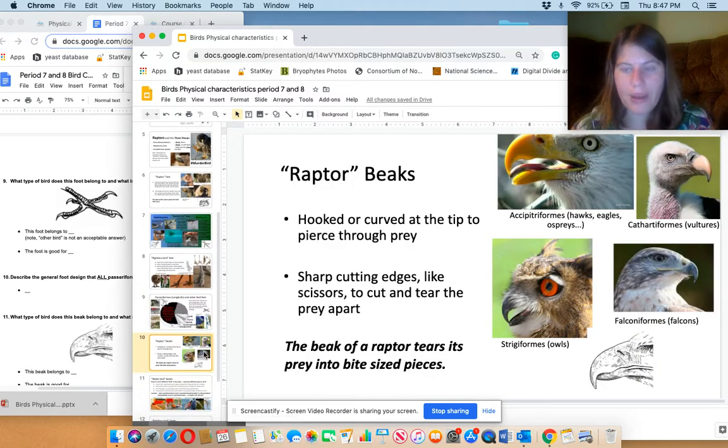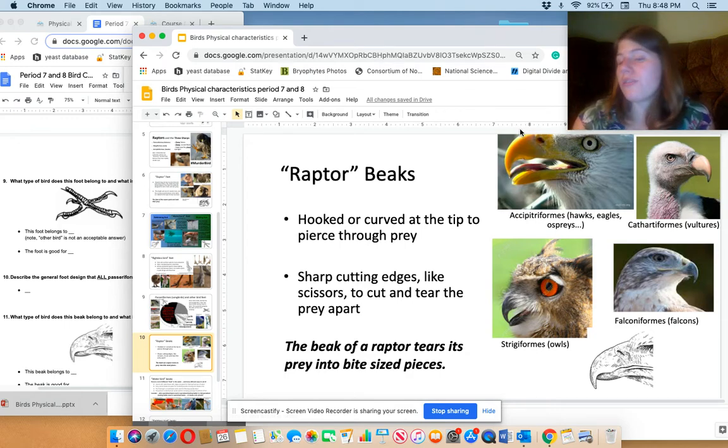So, raptor beaks. Raptor beaks are sharp. They are one of the 3 sharps, which, think to yourself, remember those 3 sharps? Remember what they are? Sharps. Okay, they have this curved, scythe-like beak for stabbing and then ripping apart their prey. All along the edge here is sharp. It's very sharp all along the edge here. So as soon as they bite something, like scissors, they cut it. And this is for tearing their prey up into bite-sized pieces.